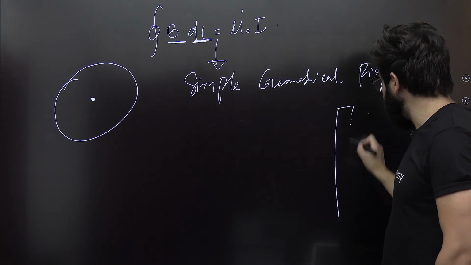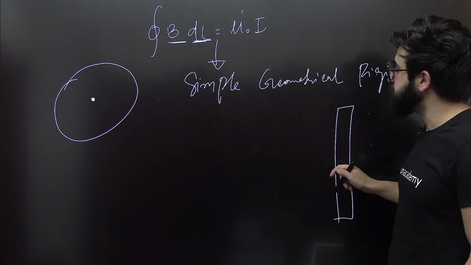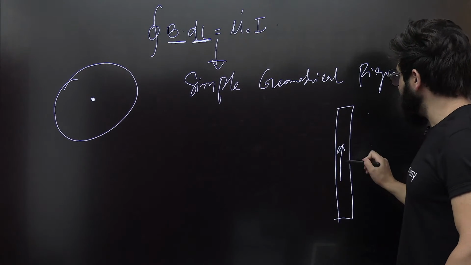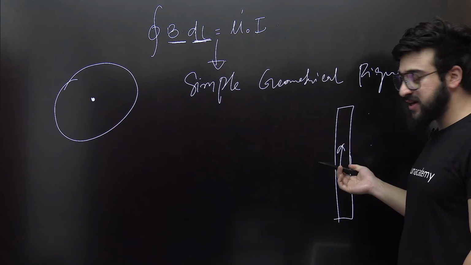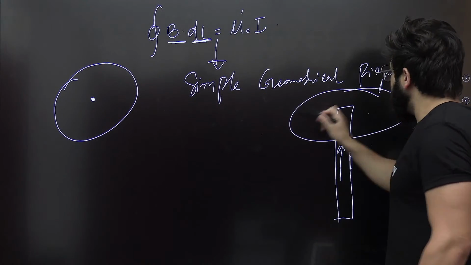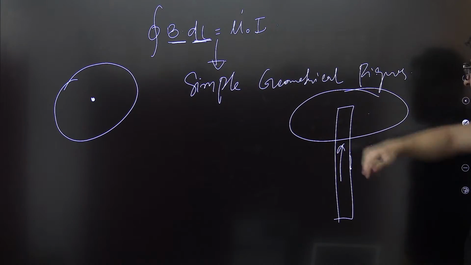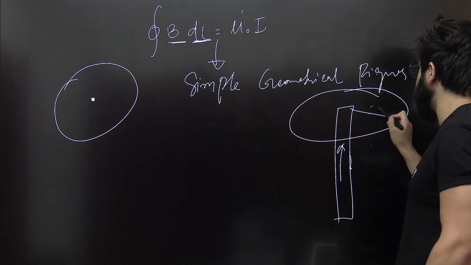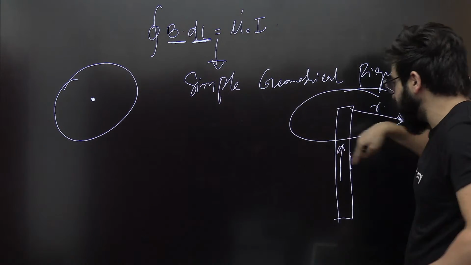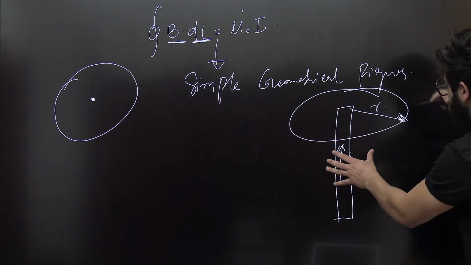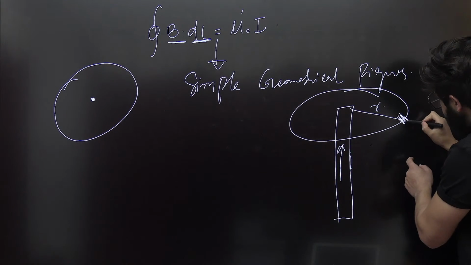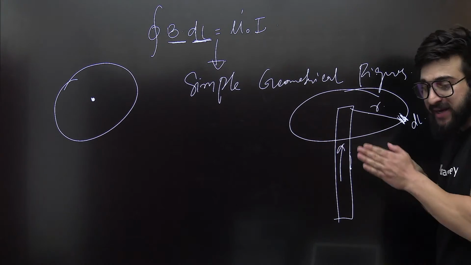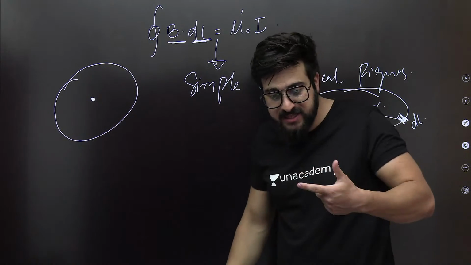Okay, you can find this in any book. Now listen to me. Suppose this is a conductor carrying the current I, and it creates a magnetic field around it. At this point, if we try to find the magnetic field, say at radius R, there is a circular ring here. What is the length of this element? It will be dl. At this length, the magnetic field will be very small, so we can take it as constant.